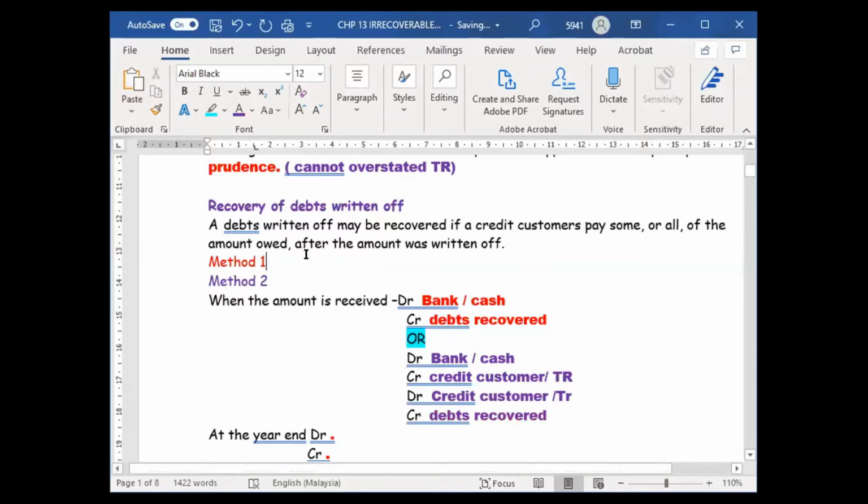Basically, method 1 I will call the direct method. Method 2 I call the indirect method. We have two methods, but if you just look at the answer, it's roughly the same. You debit the trade receivable and credit the trade receivable, so trade receivable becomes 0. The left accounts are only bank and debts recovered. So directly we record the final answer, but this one we do step by step.